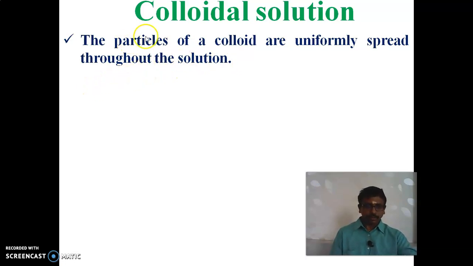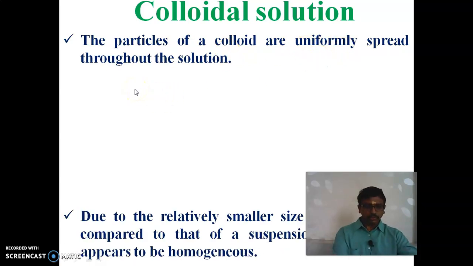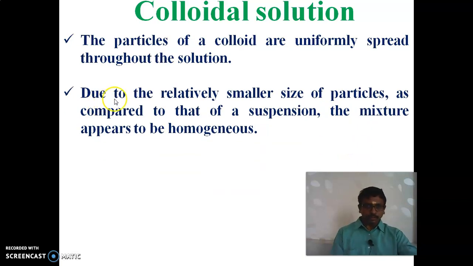Due to the relatively smaller size of particles as compared to that of a suspension, the mixture appears to be homogeneous. So here, in the colloidal solution, the particles are relatively small.